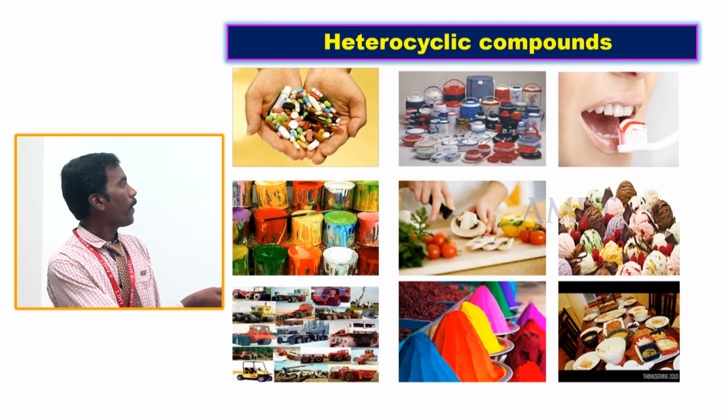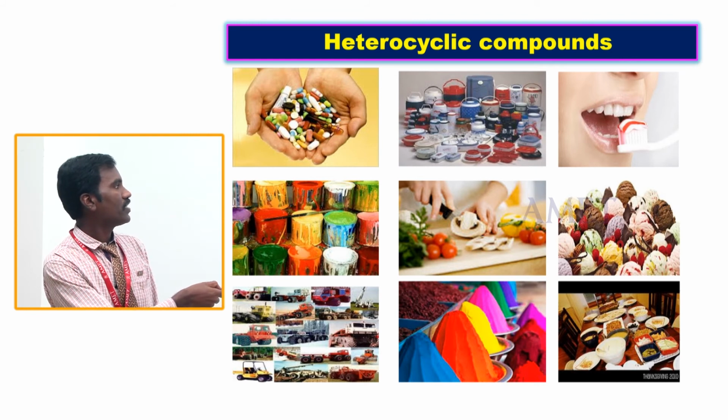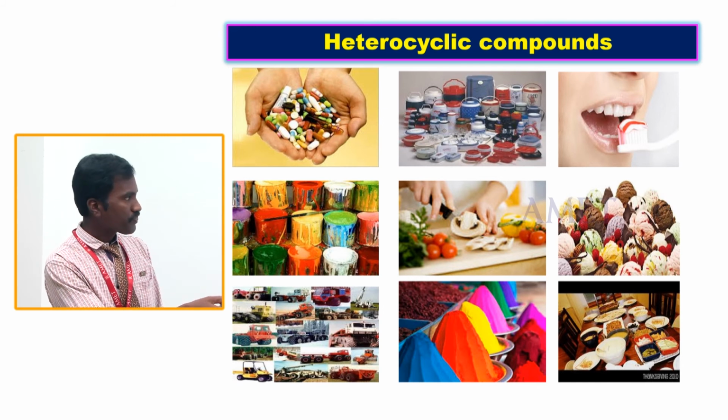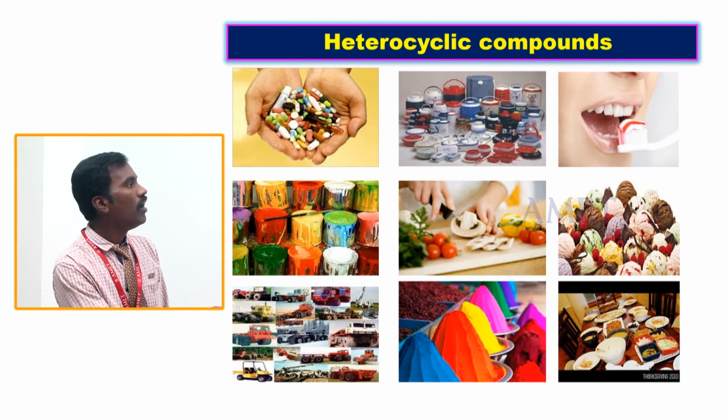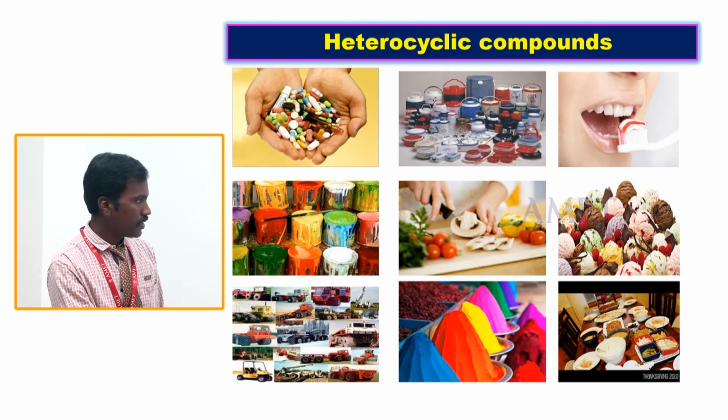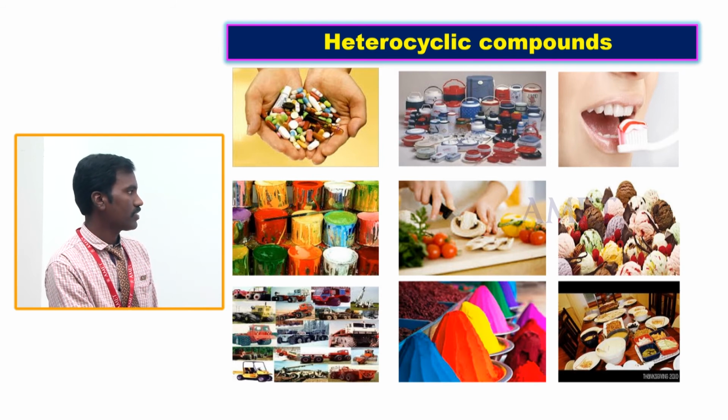Then this is polymer chemistry, using isoprene to make polyisoprene. This is a clinical phase. These are some alkaloids. This is an emulsion using a stain. This is a preservative synthesized from heterocyclic compounds.